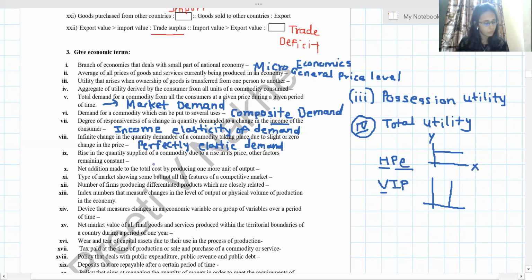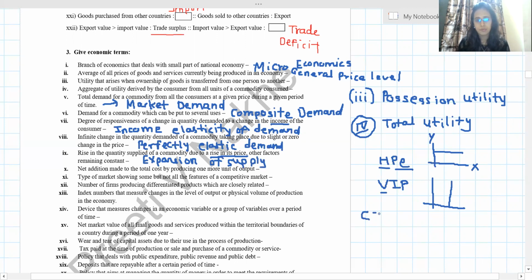Next, rise in the quantity supplied of a commodity due to rise in its price, other factors remaining constant. Expansion of supply, because changes are taking place only because of change in price. I already told you to remember this.